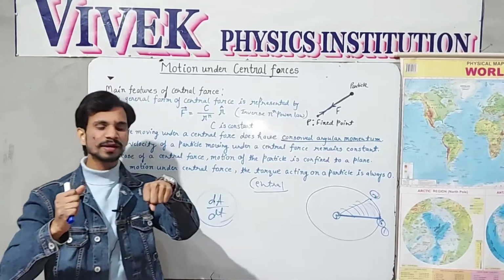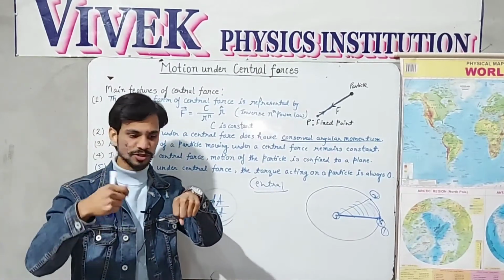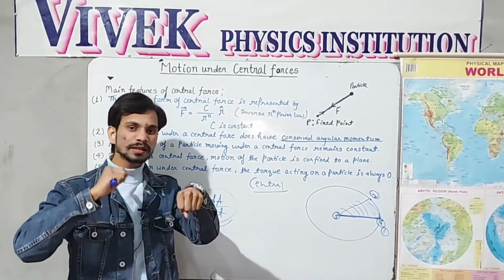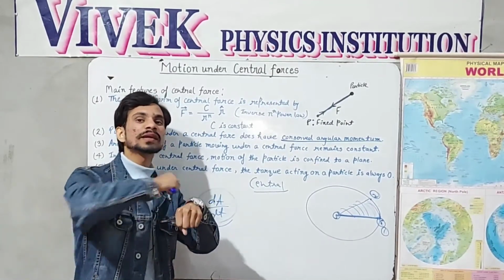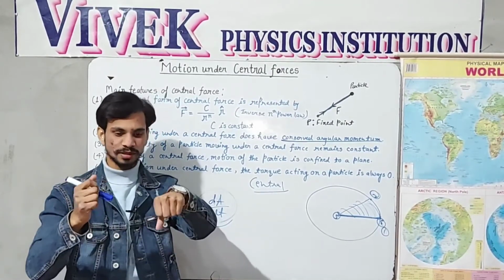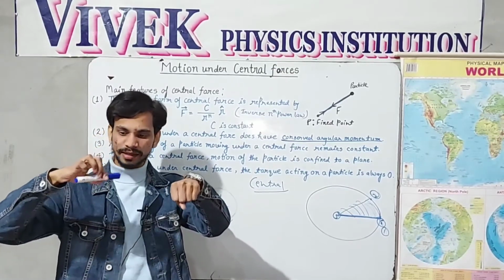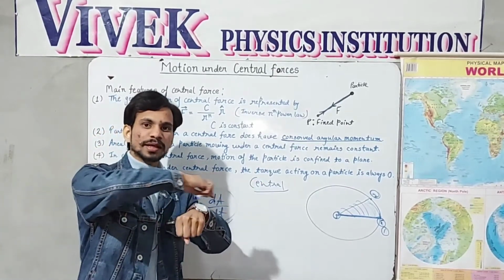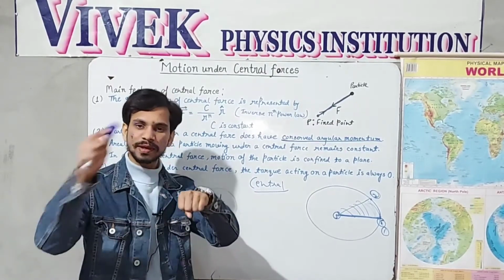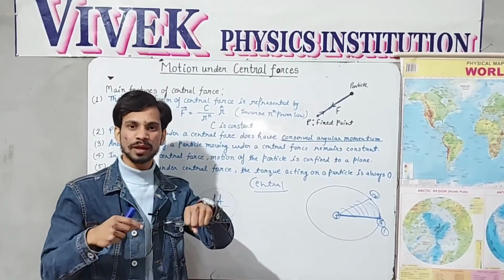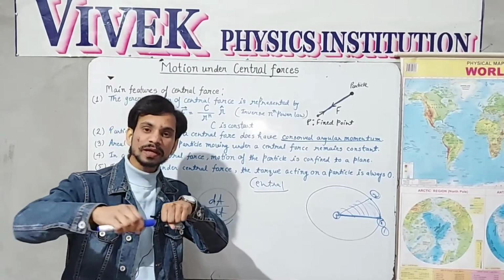If I consider the example of Earth, which is revolving around the sun, then the plane in which the Earth is moving will always be a confinement plane like this. If this is the Earth and it is moving in this way, then it is always moving in this confined plane, not in that plane or that plane. It will always move only in one plane.